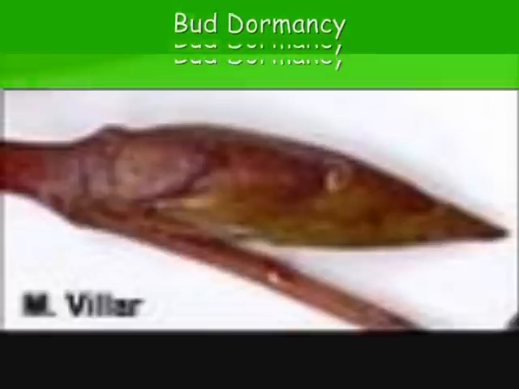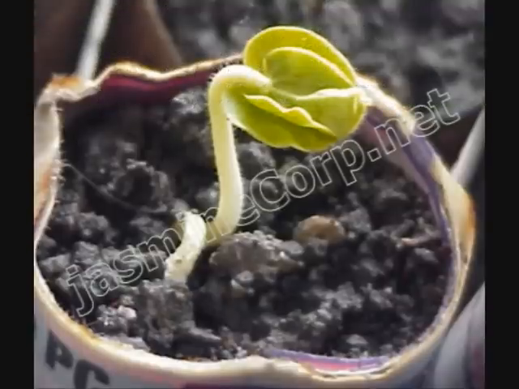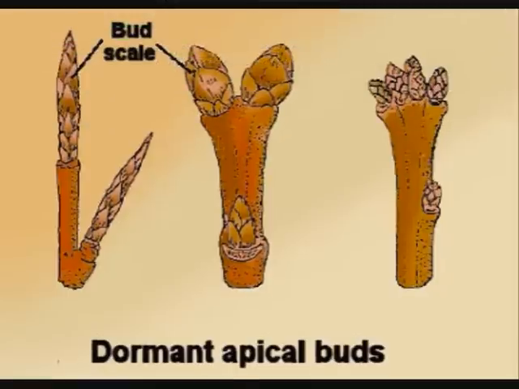Bud dormancy. The newly developing leaves growing above the meristem become converted into stiff bud scales that wrap the meristem closely and will protect it from mechanical damage and drying out during the winter. Seedling growth. ABA inhibits the growth of seedlings. Apical dominance. ABA moving up from the roots to the stem synergizes with auxins, moving down from the apical meristem to the stem, suppressing the development of lateral buds. The result is inhibition of branching, or apical dominance.